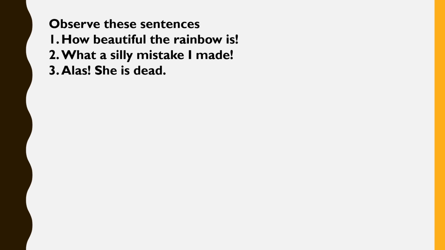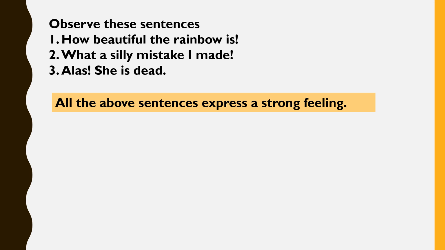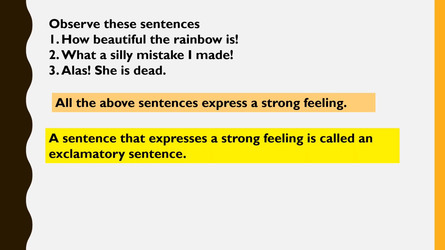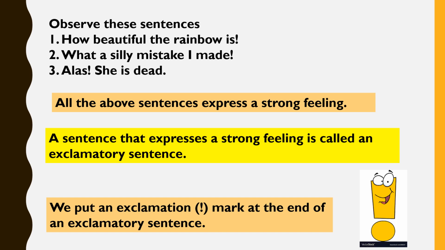Now observe these sentences. How beautiful the rainbow is! What a silly mistake I made! Alas, she is dead. All the above sentences express a strong feeling. A sentence that expresses a strong feeling is called an exclamatory sentence. We put an exclamation mark at the end of an exclamatory sentence.